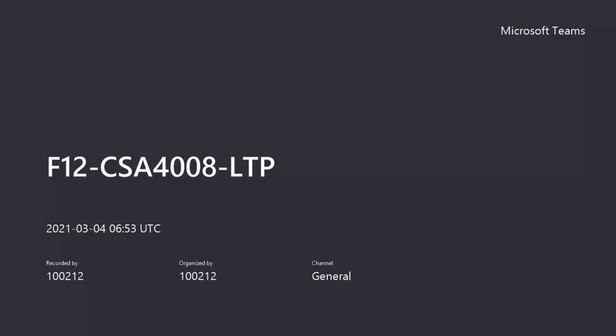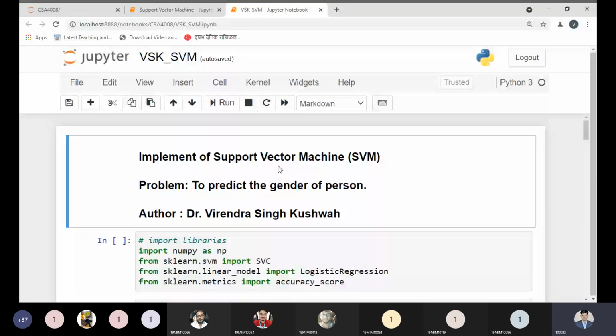Support vector machine in a simple way, in the form of a classifier. As we know, in Python programming we have a vast number of libraries, and by using those libraries we can implement support vector machine. We can implement a decision tree classifier as well, because a decision tree also supports two kinds of approaches: regression and classification.